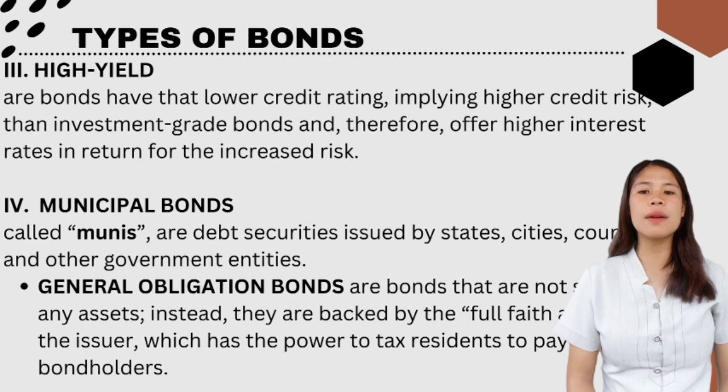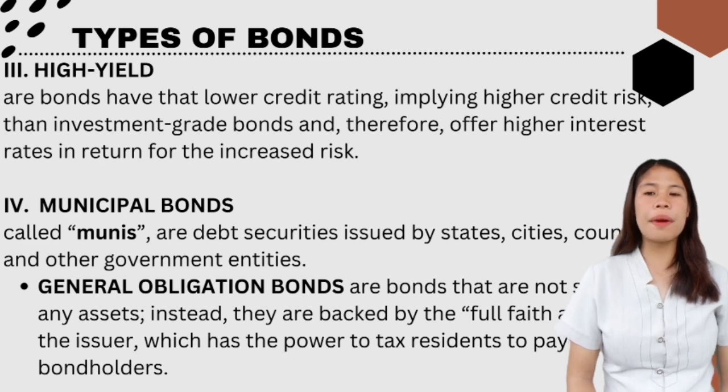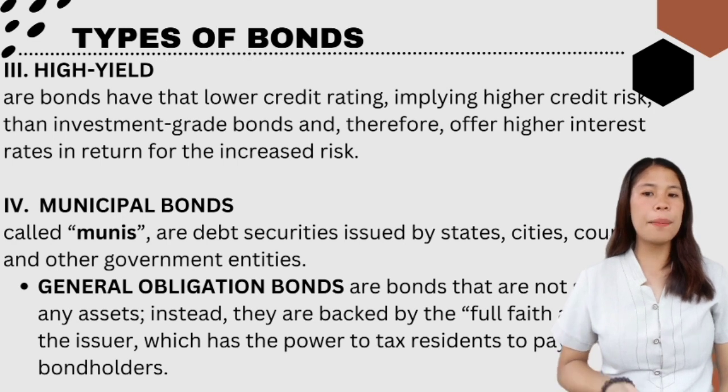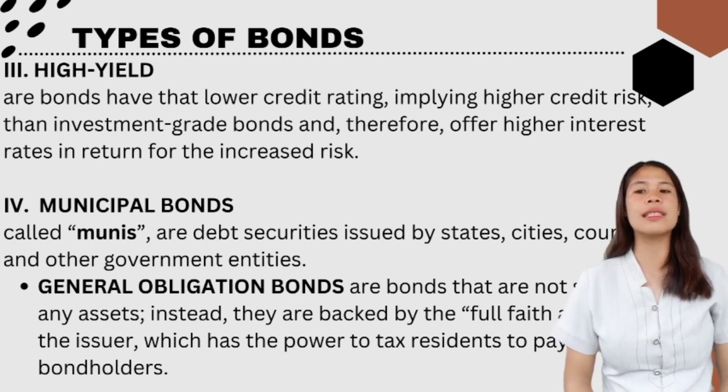High-yield bonds are more likely to default, so they pay a higher yield than investment grade bonds to compensate investors. When we say compensate, it is to give someone something, typically money, in recognition of loss, suffering, or injury incurred.